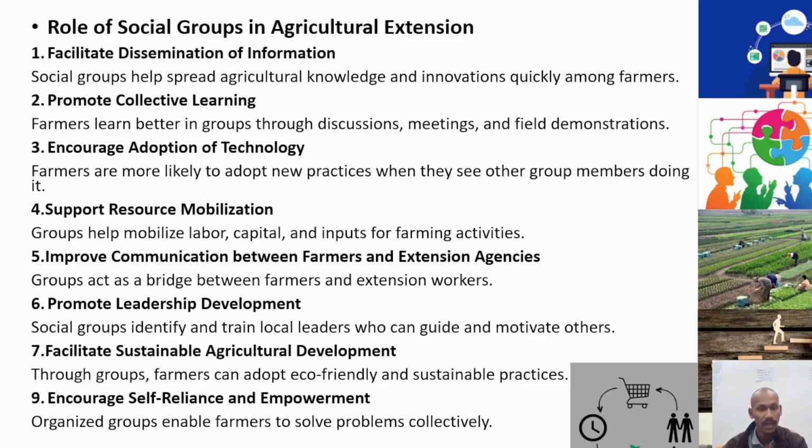Along with that, it will encourage the adoption of technology by the farmers. As group members are using it, other group members will be motivated to use it. If a leader in a group is motivated, if a leader adopts the technology, the other members of the group seeing that also adopt the technology. Along with that, groups will help in supporting research mobilization. For example, agricultural drones: a single farmer cannot purchase that, right? But as a group, if you purchase that and give it on rent to other farmers' groups as well, it will help people to adopt technology as well.